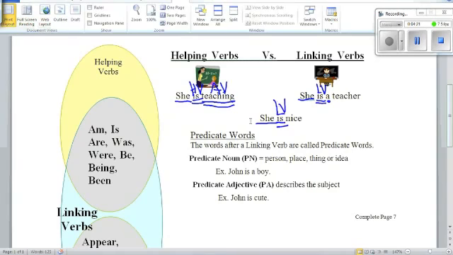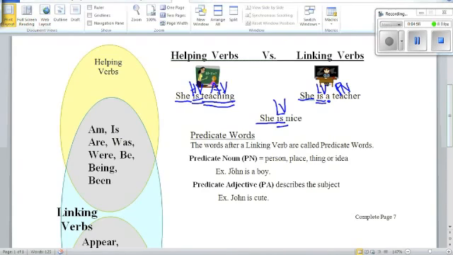All right. Now, what's important is for us to see how we would label teacher and how we would label nice. Those are called predicate words. The words after a linking verb are called predicate words. So first we could have a predicate noun. Sometimes they're called predicate nominatives, which is a person, place, thing, or idea. We've already learned what nouns are. That's like teacher. It's a thing. So we would put PN in for predicate noun or predicate nominative, same thing.